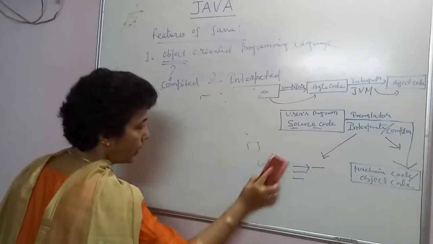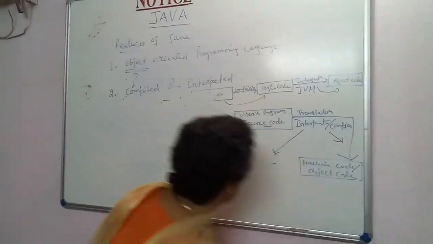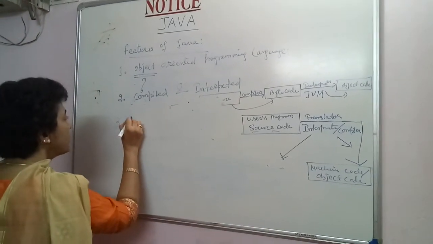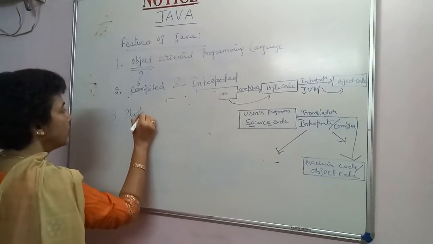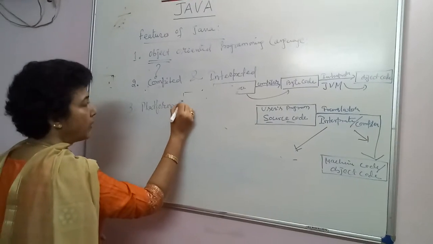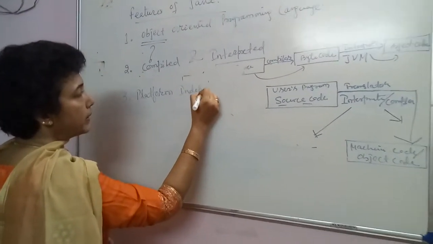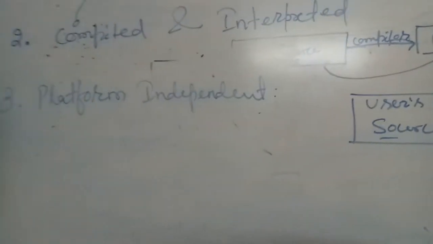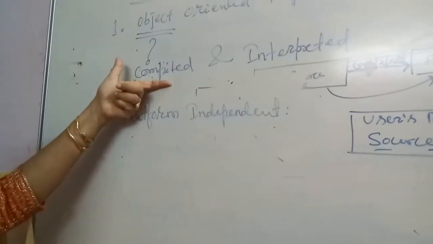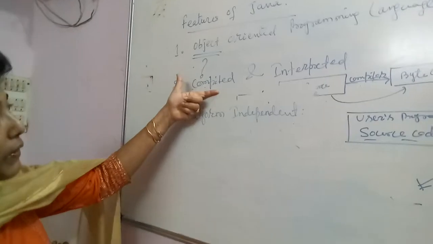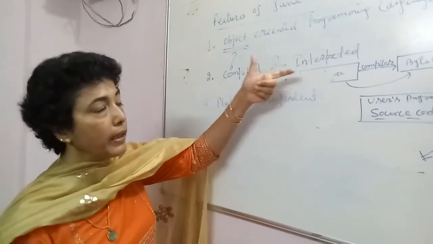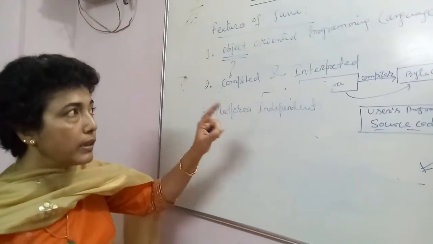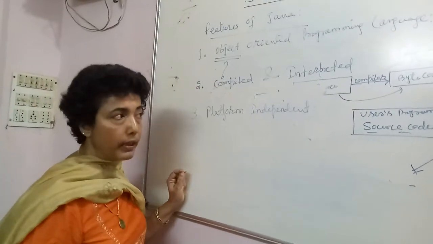Okay. Now the third one is, it is platform independent. This feature of Java is derived from our discussion where we saw that a Java program is both compiled and interpreted.